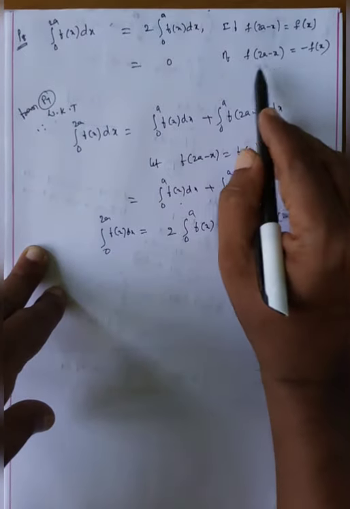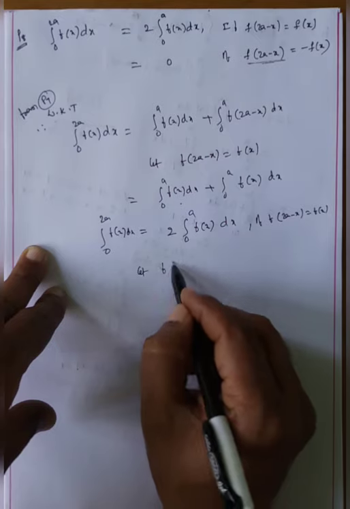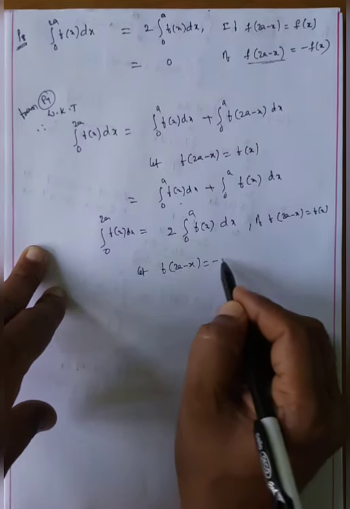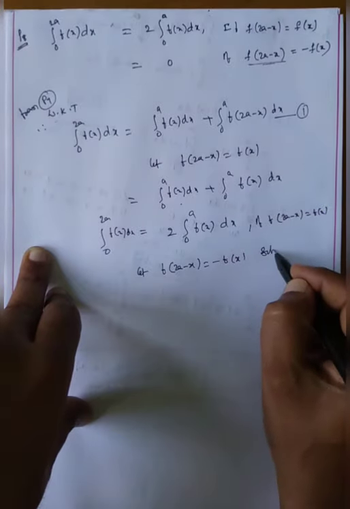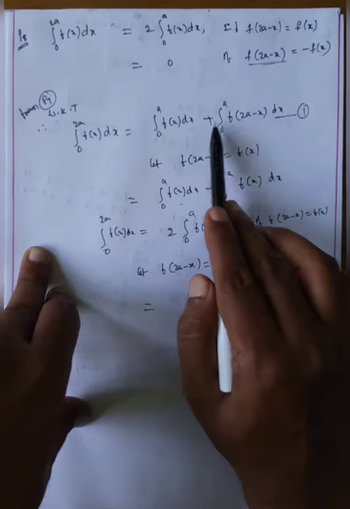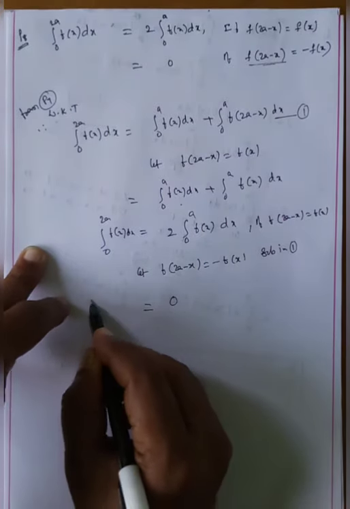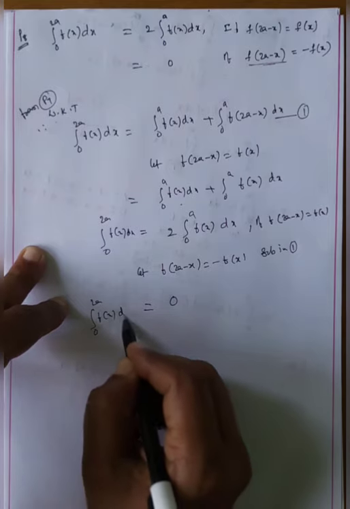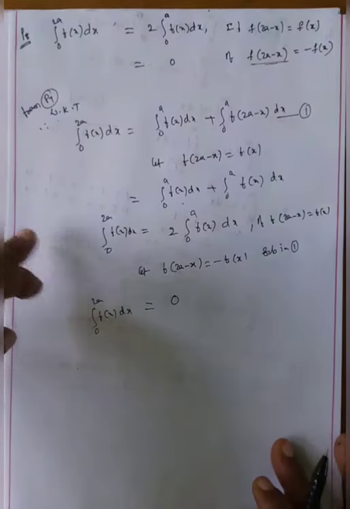Suppose here the condition given is f of 2a minus x. What happened? Let f of 2a minus x be equal to minus f of x. Substitute this in equation 1. What happened? You must observe that this is minus, this is plus, this is minus. The answer is 0, integral 0 to 2a f of x dx. Okay, my dear students, in this way we will do the problems.